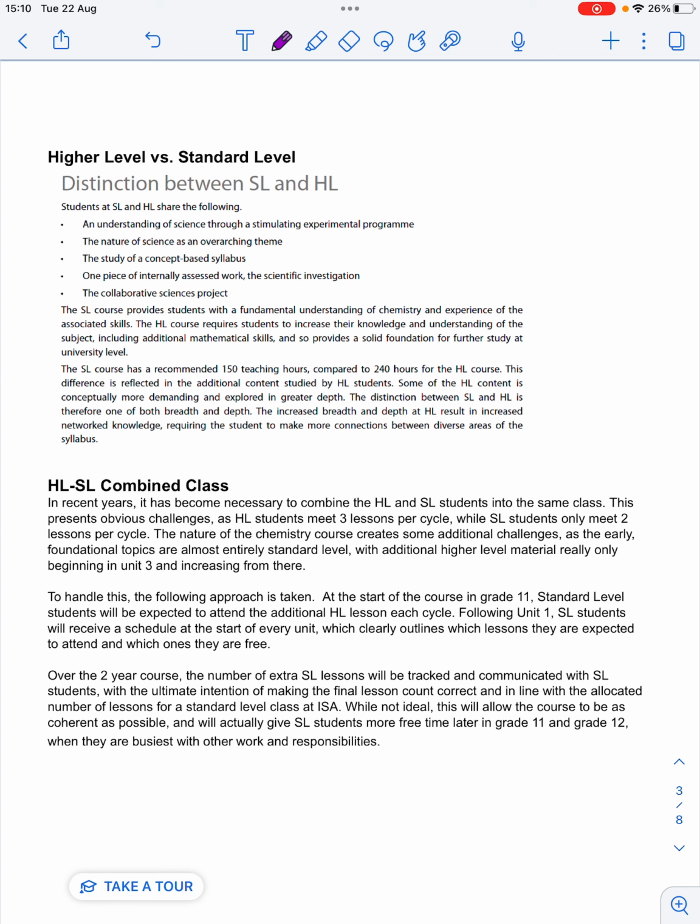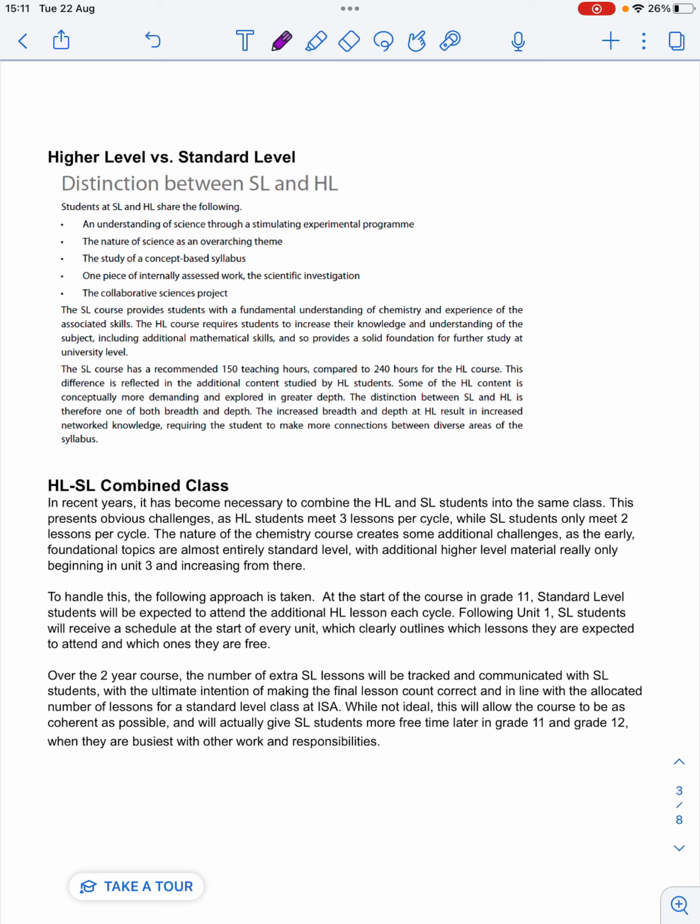Now, due to the combined nature of the class at this point, having HL and SL together, there are some challenges, and that's because most of the initial topics, the foundation topics for the course, are both SL and HL. And so it's really hard to start the chemistry course doing some SL lessons and then jumping to HL lessons. It's very hard to do the HL topics before we've done all the core foundational work.